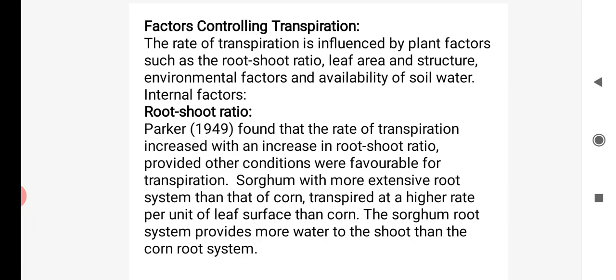For example, in a corn plant the roots grow deeply, but in a sorghum plant the roots do not grow deeply and the leaves have more height or more length. Because the leaves have more length, transpiration is more, but water absorption is low. Those are the two mechanisms.